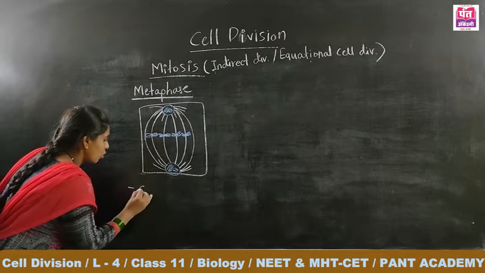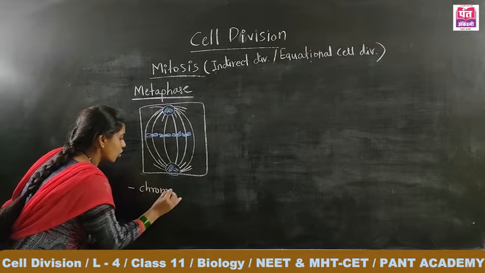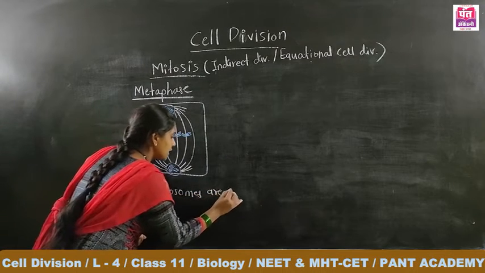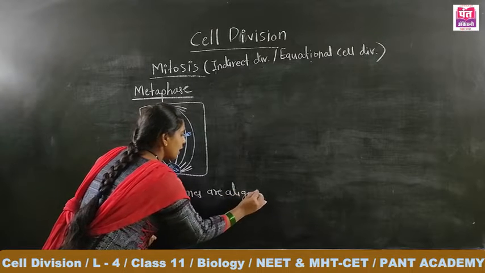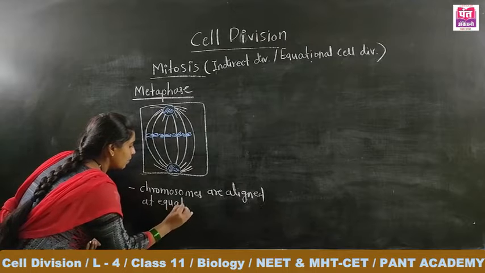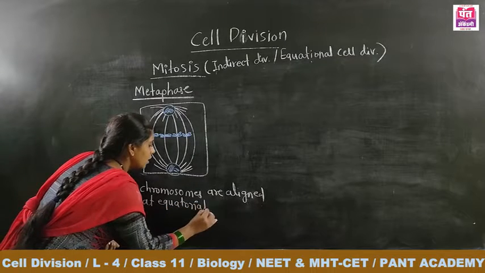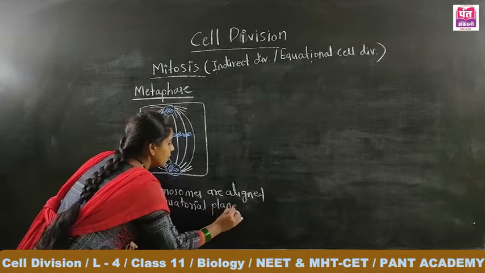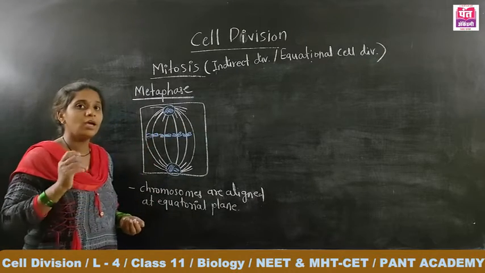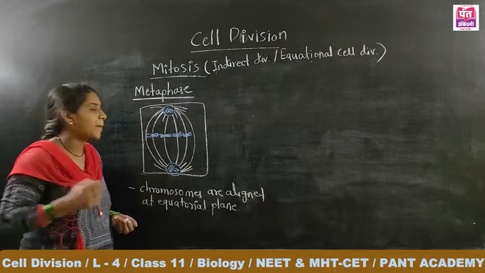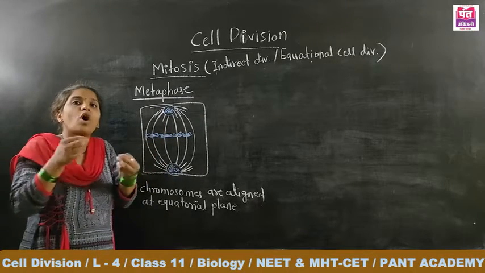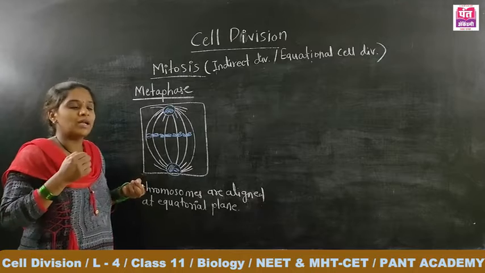Here the chromosomes are aligned, that is settled, at the equatorial plane, and that alignment is due to what? The comparative stretching, or we can say the comparative contraction, of the spindle fibers.